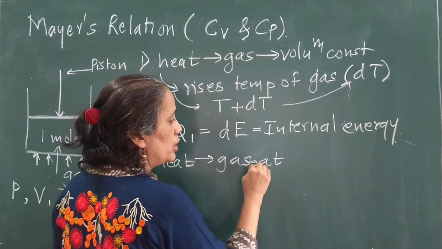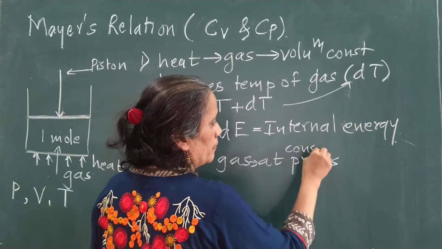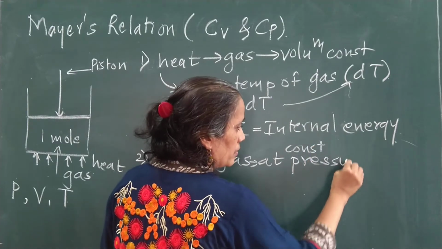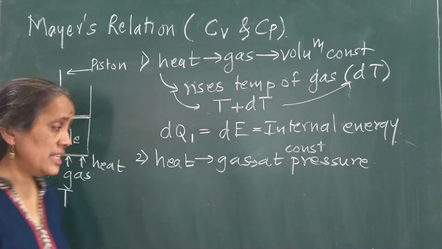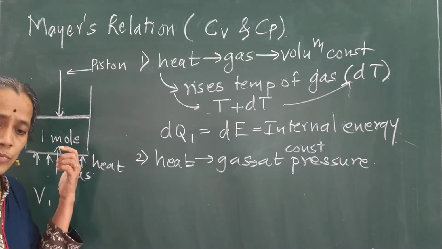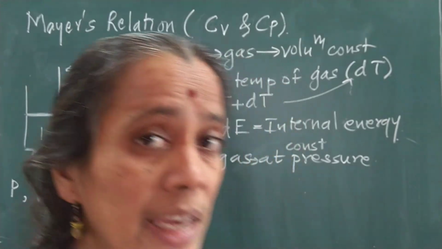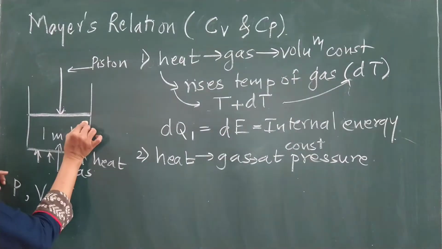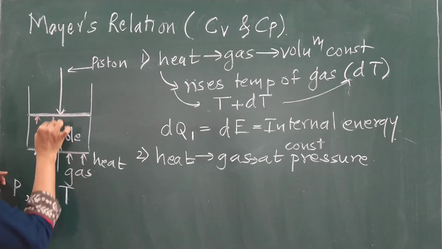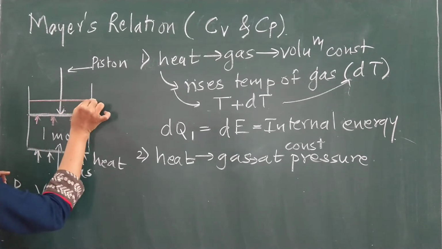Next. Second thing, now I can consider I am going to supply the heat energy to the gas at constant pressure. Means now we are going to keep pressure constant, but we are allowing the gas volume to increase. So volume may increase means what? This piston will start moving in the upward direction because your gas will get expanded.